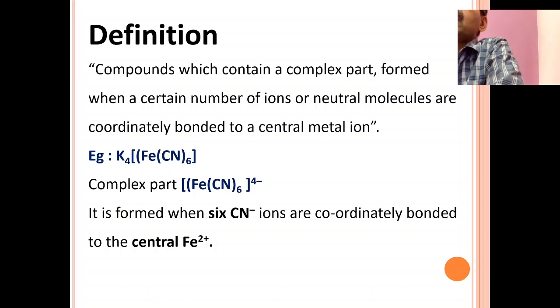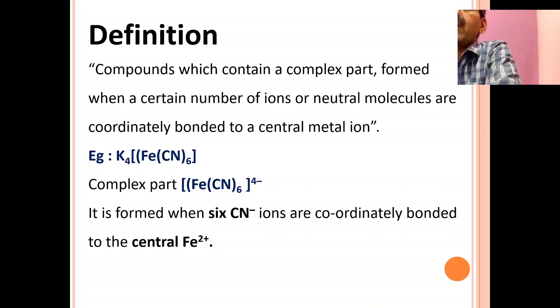So what is the third category you can see? It is a complex salt. It is neither a simple nor a double salt. What is a complex salt? The next question is why it is called a complex salt. A complex salt is nothing but one that contains a complex ion, so therefore it is complex.